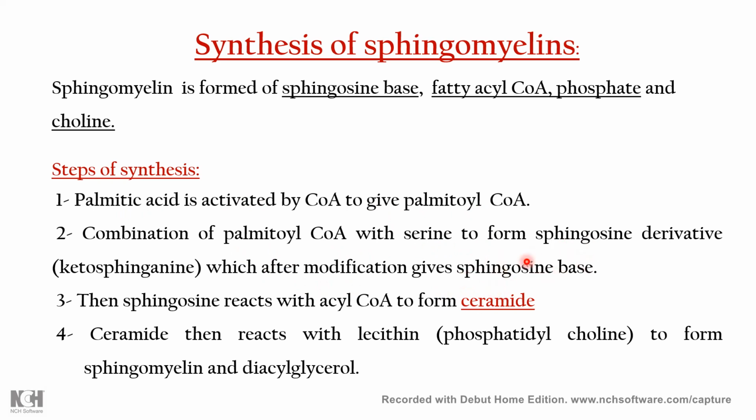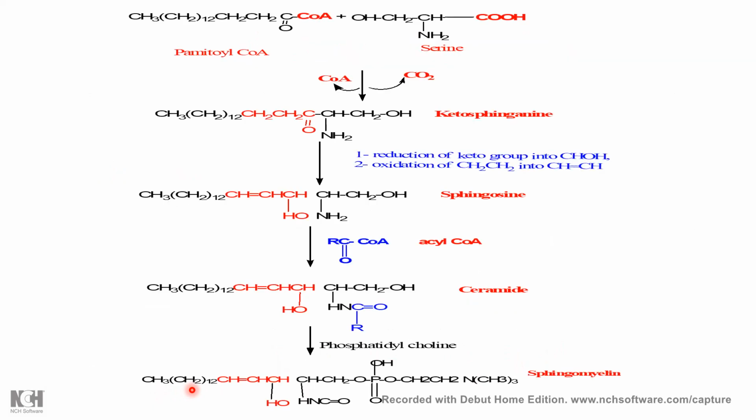This base is very important to the formation of a phospholipid, and this sphingosine base reacts with another fatty acyl group to form ceramide, and then this ceramide reacts with the choline part, the nitrogenous base, and forms sphingomyelin or sphingophospholipid.